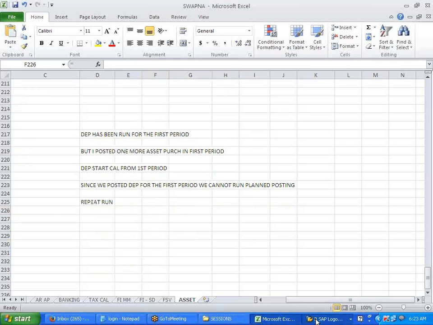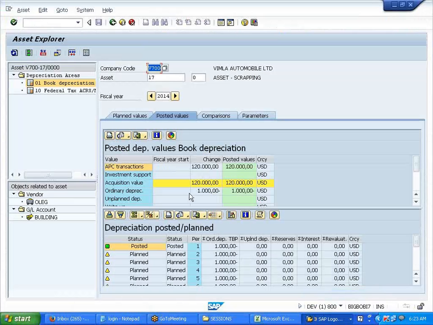Okay, let's come back to scrapping. So this is where I have run the depreciation for the first month. I want to scrap it for the second month.